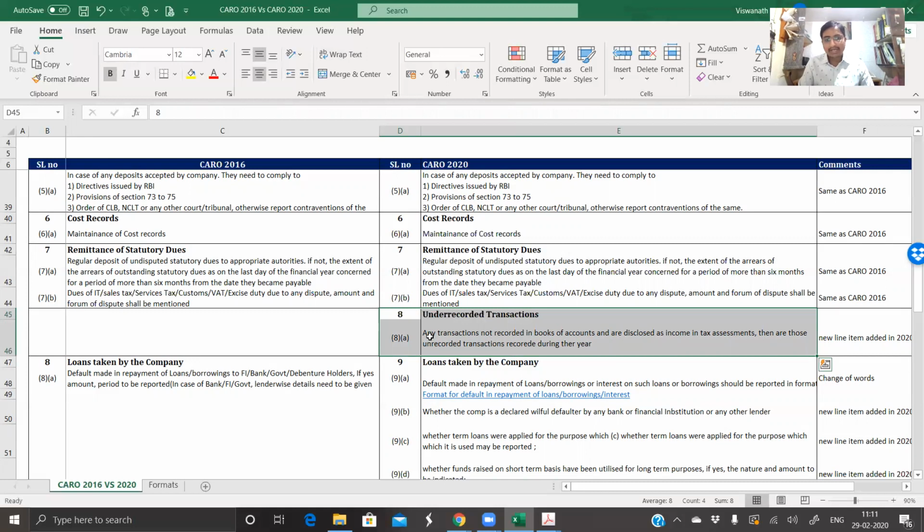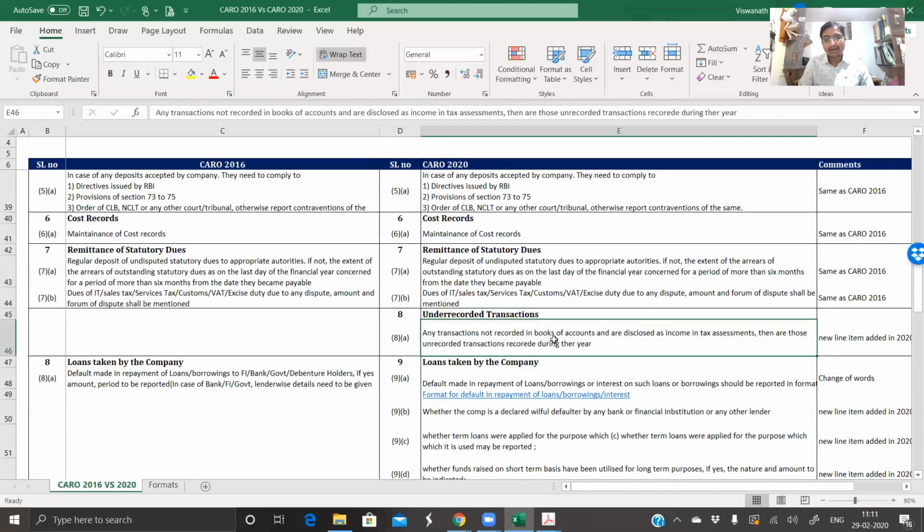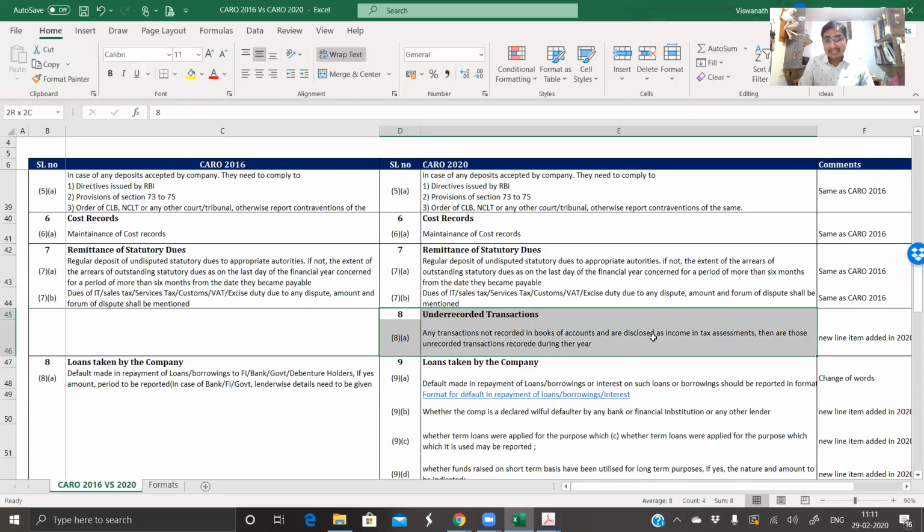I will read out the point again. Any transactions not recorded in books of accounts and are disclosed as income in the income tax assessments, then are those unrecorded transactions recorded during the year. So, undisclosed incomes during the assessments have to be disclosed as income, and such things have to be reported here.